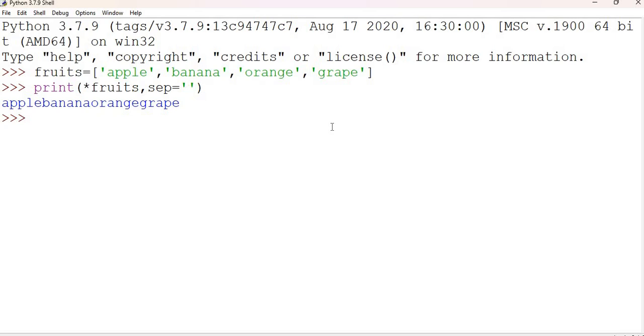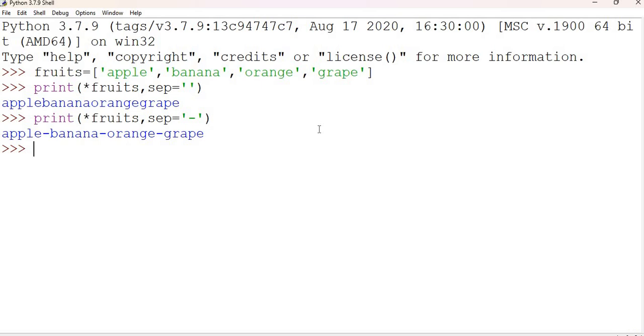Now, if you want to create a custom separator, you can do that also. Let's say we want to print the same list of fruits with a hyphen as a separator. You just need to place a hyphen here, and here's the result. In this case, we set the SEP parameter to a hyphen, which changes the separator from the default space to a hyphen.